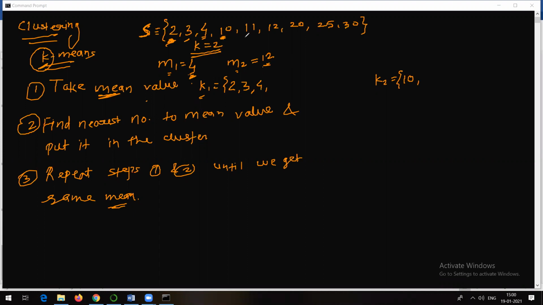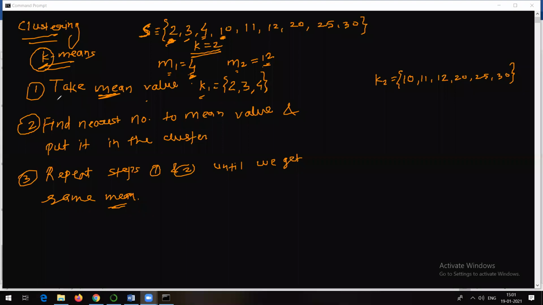Similarly, you go for 11, 12, 20, 25, 30. You will see that they are going to come inside this cluster. So now we got two clusters. In the K1 cluster, we have 2, 3, 4. And in the K2 cluster, we have 10, 11, 12, 20, 25, 30.